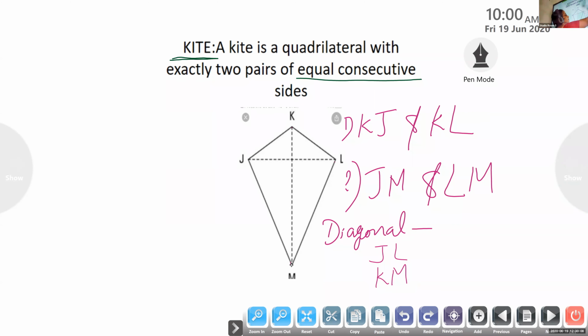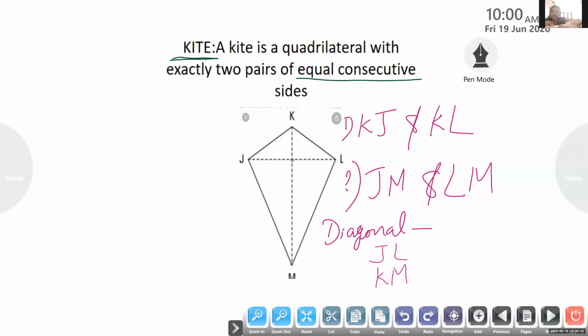Which was that? KM. KM is equally dividing at this point of division. Is KM equally dividing at this point? Yes, ma'am.